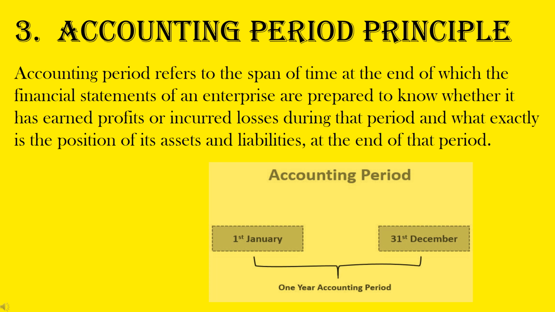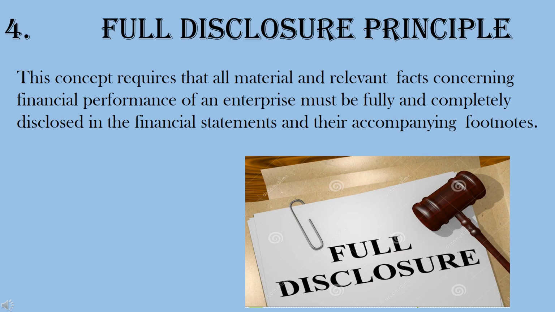An accounting period is the interval of time at the end of which the income statement, profit and loss account, or statement of profit and loss in the case of companies, and balance sheet are prepared to know the result and resources of the business. According to the principle of full disclosure, there should be complete and understandable reporting on the financial statements of all significant information relating to the economic affairs of the entity. Apart from legal requirements, good accounting practice requires all material and significant information to be disclosed. Disclosure of material information will result in better understanding.